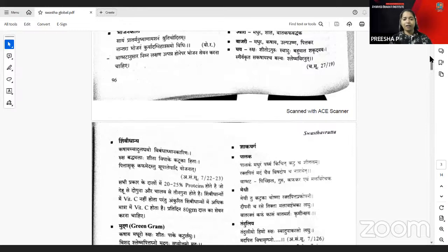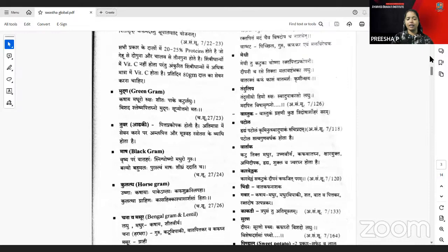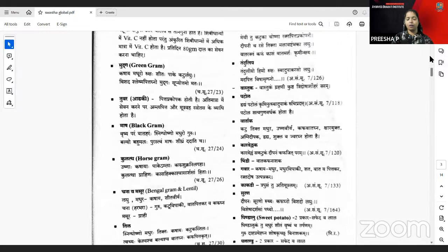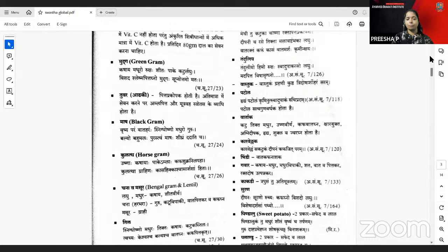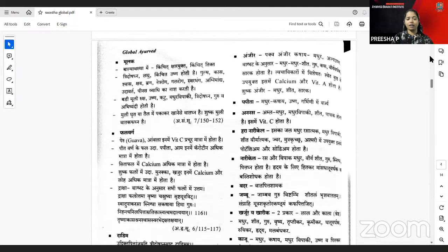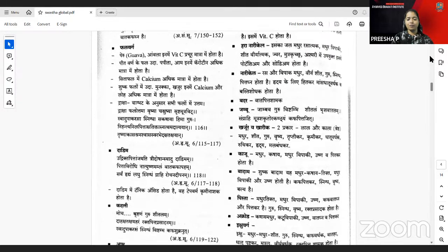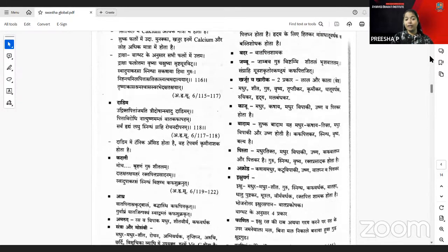And you have the Shaka Varga here. That's just one-time readable, that is enough for you. That is on the same left. You have the Phala Varga, that is the Amla, Pavla, and all. Importantly, what are the doshas which are related? When you take these things, that is all mentioned here.